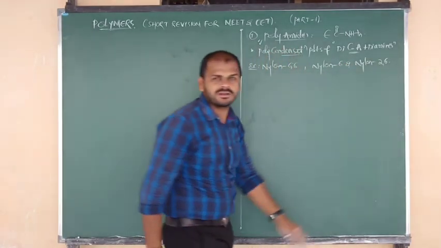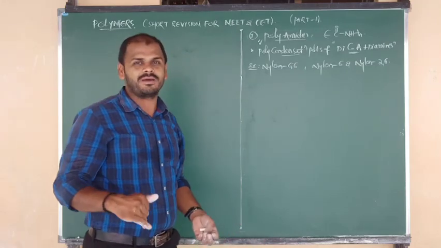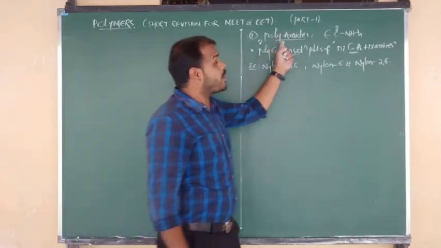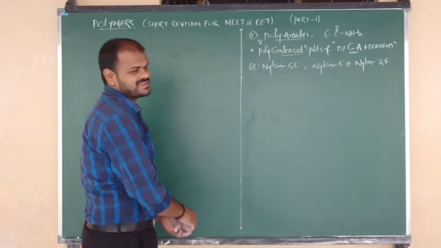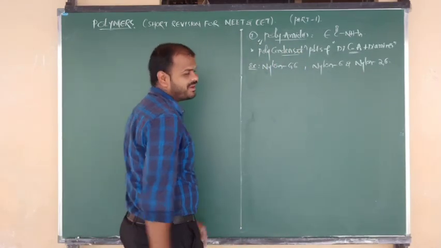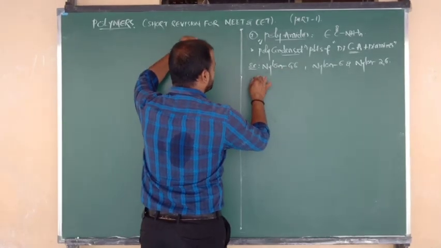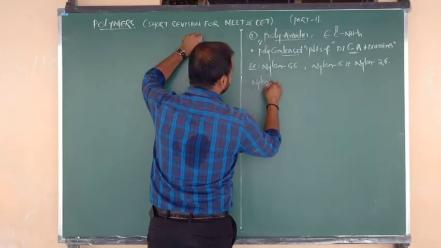The last one is the biodegradable polymer. So among the following, the biodegradable polyamide is nylon 2,6. Let me consider one by one. First of all, I want to tell you about nylon 6,6.